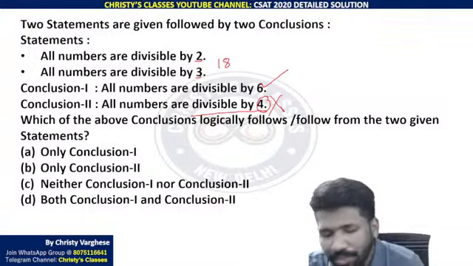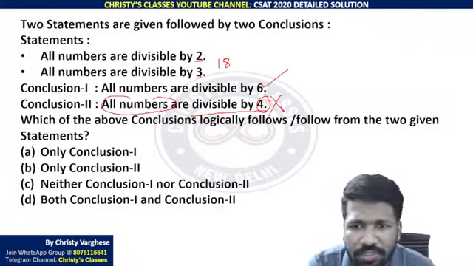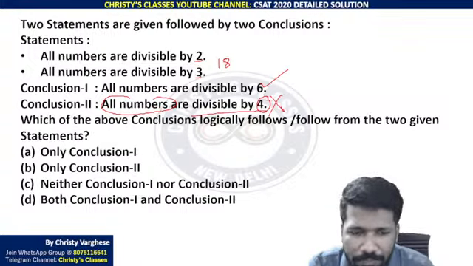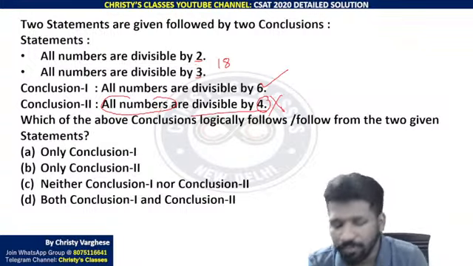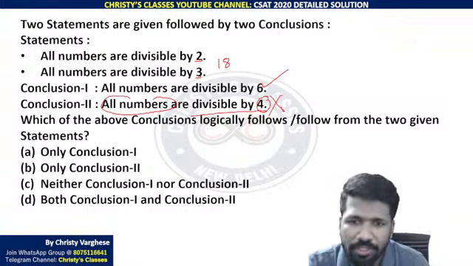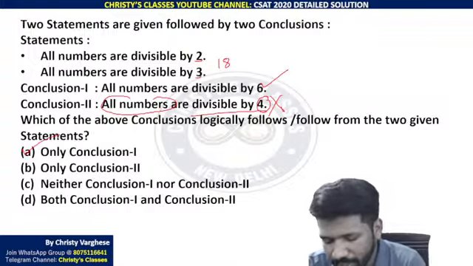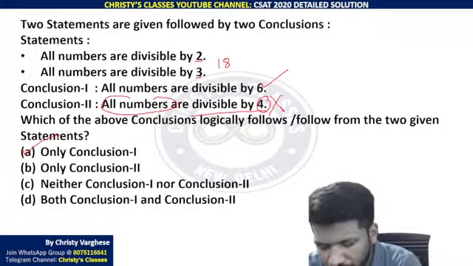It may be true in many cases, but all numbers are divisible by 4. That is definitely wrong, na? Just because a number is divisible by 2 and 3 does not ensure it is divisible by 4 also. That is why only conclusion 1 is correct. Option A is the correct answer. Keshav Kaushiki also got it right.